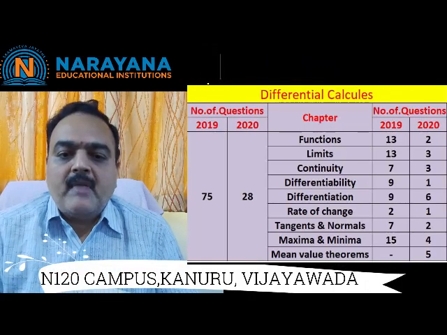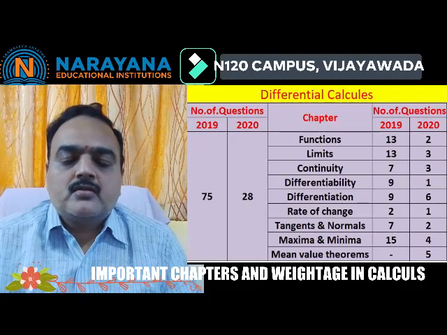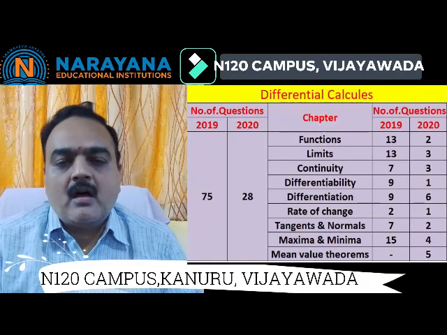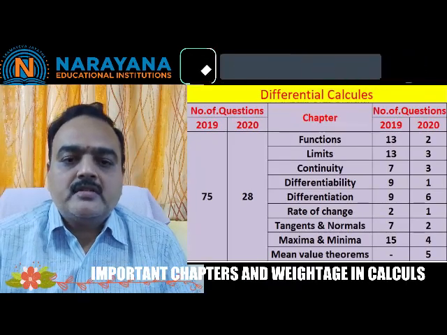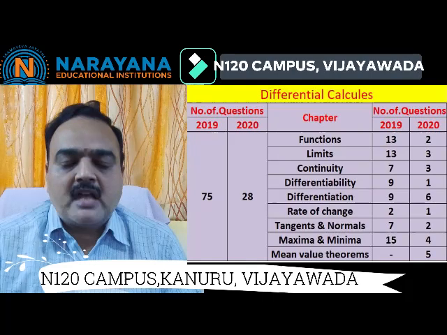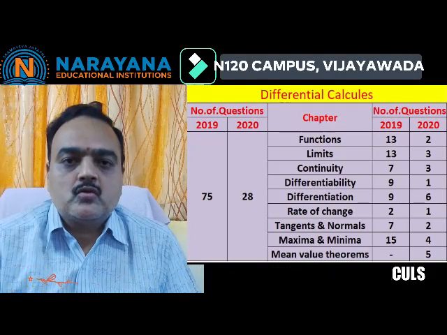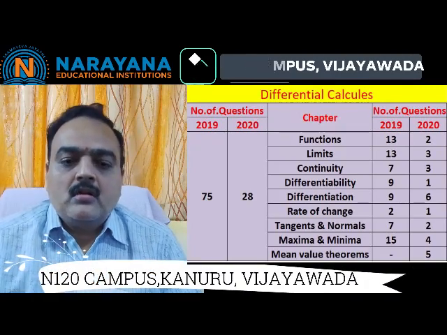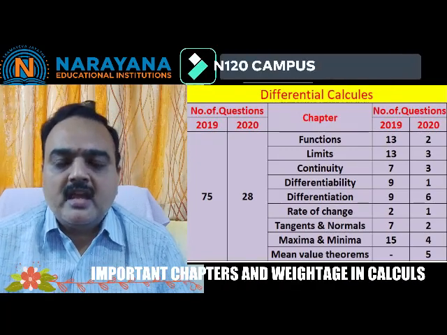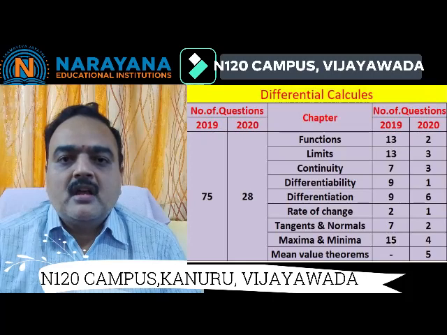Then, if you look at maxima and minima, this is the area where every student is not focusing at all. In the mains examination 2019, 15 questions were asked out of 16 slots, and in 2020, four questions were asked out of 6 slots. So please don't neglect maxima minima, because more questions were asked in 2019 as well as in 2020. So to be thorough with differential calculus, the first area is differentiability and differentiation, followed by functions and limits, and the last one is maxima minima.